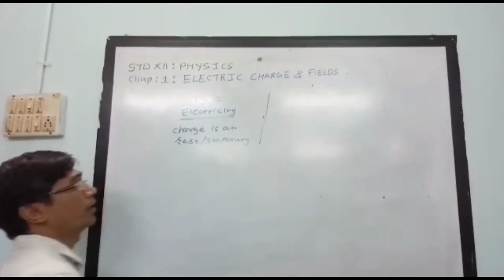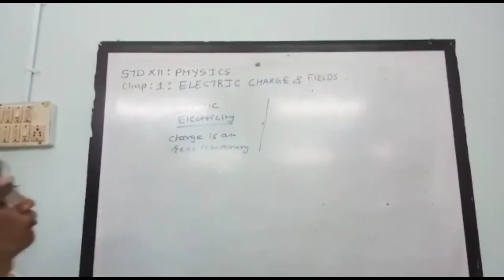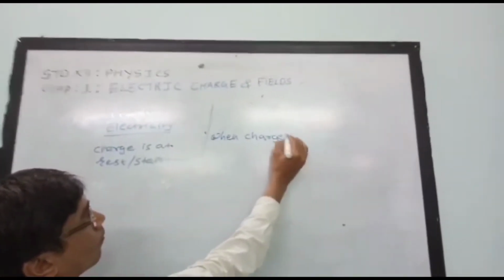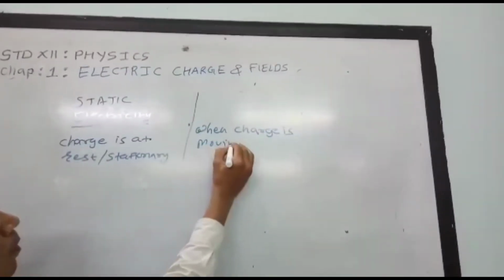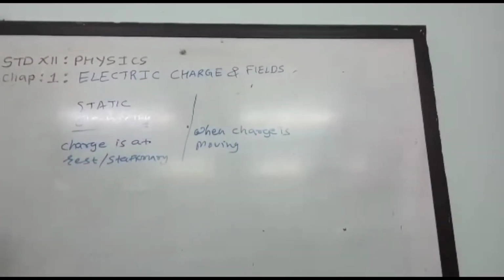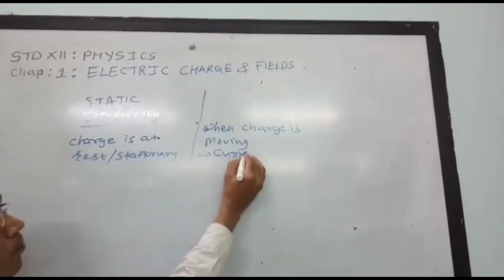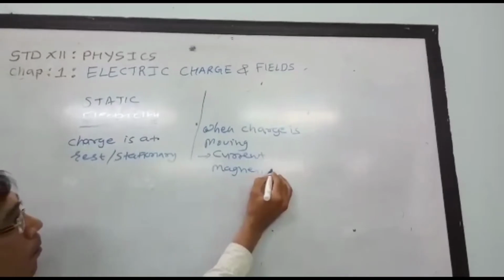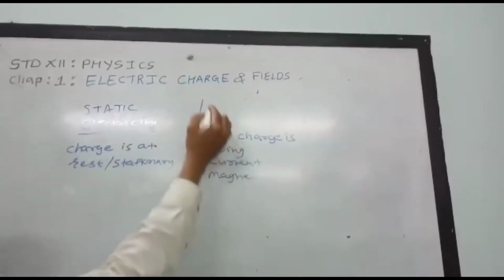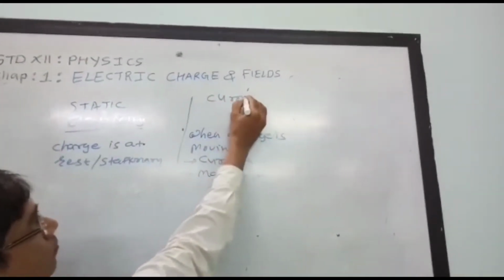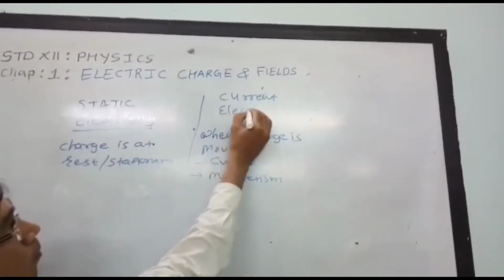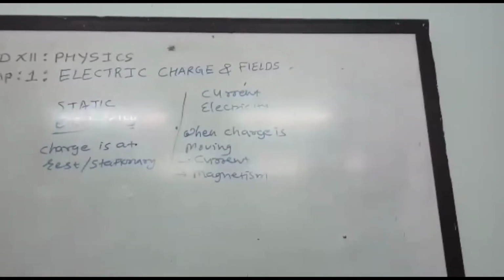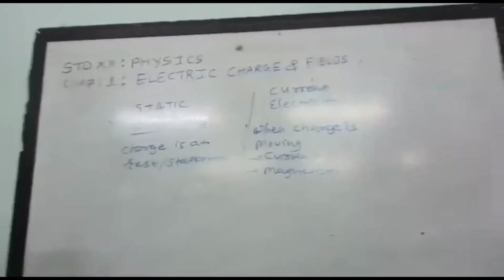Another study is when the charge is moving. The moving charge produces current and magnetism. This study is known as current electricity. So these are the two types of study. Here we are studying static electricity.